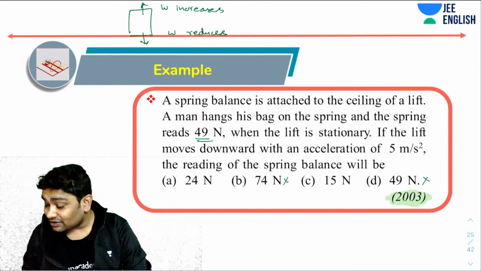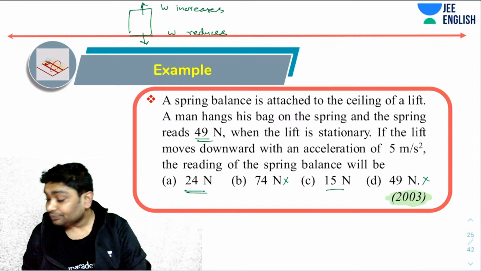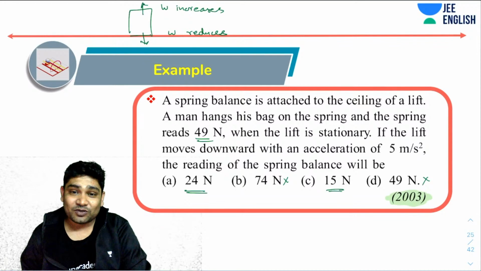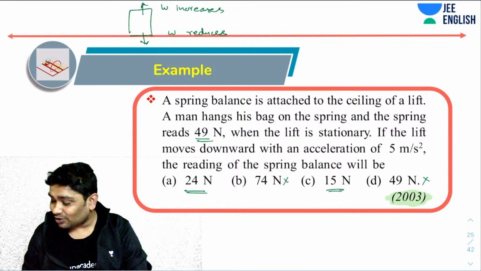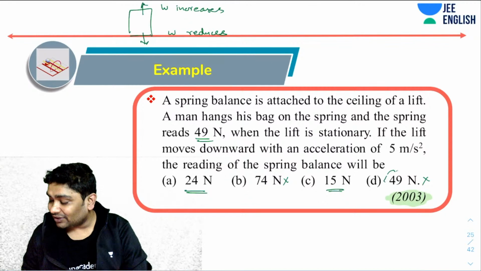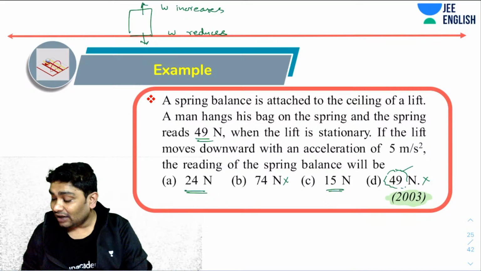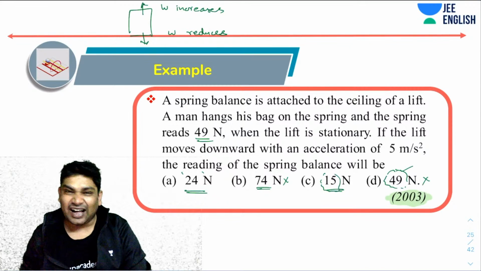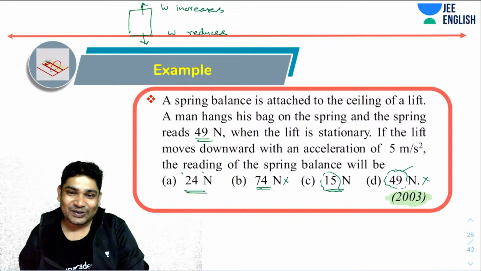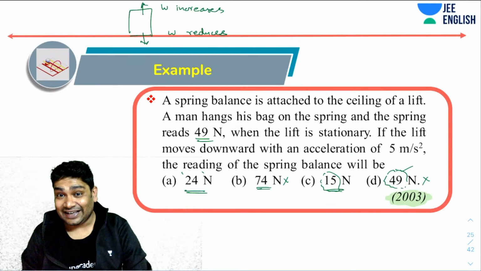Now of these options, what you can usually do is pick the option which is closer to this. You have three options: one is 49 and two options which are close to each other, and one option far away. Usually the far away option can be ignored. It is less likely.